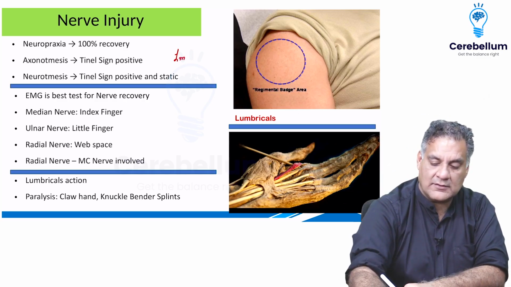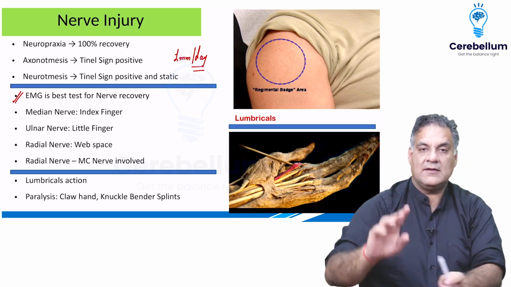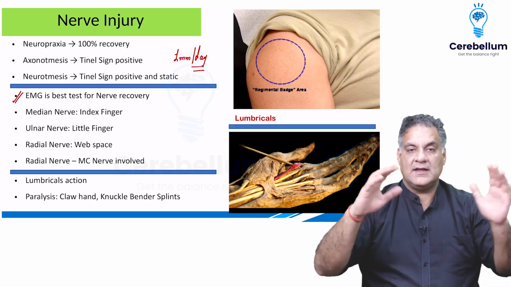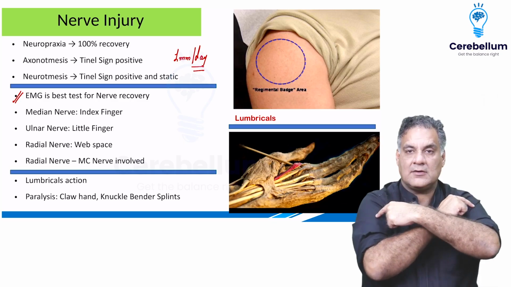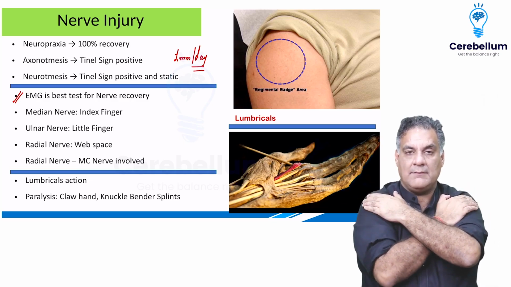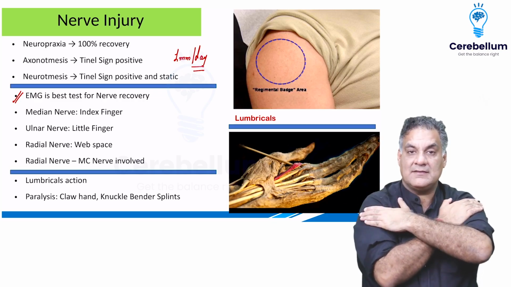So actually the nerve recovers. The nerve recovers at what rate? 1 mm per day is a good rate of nerve recovery. And which is the test for doing that? Electromyography. If I look at the clinical presentation of the nerves in the area involved, around the shoulder, the axillary nerve is damaged, and there is an area called a regimental badge area where the army people put their badges. The sensory loss occurs in that area, called a regimental badge sign.